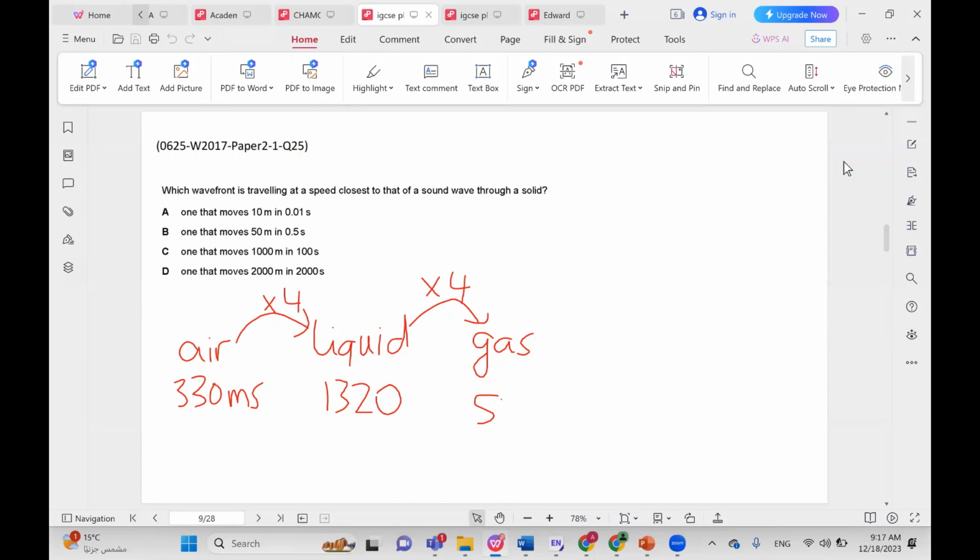This is not gas, this is solid, I'm sorry. I made a mistake, I apologize. Air, by air, I mean air or any gas, right? So air is 330, for liquids we multiply by 4, and then for solids we multiply by 4 again, so roughly 5,280.